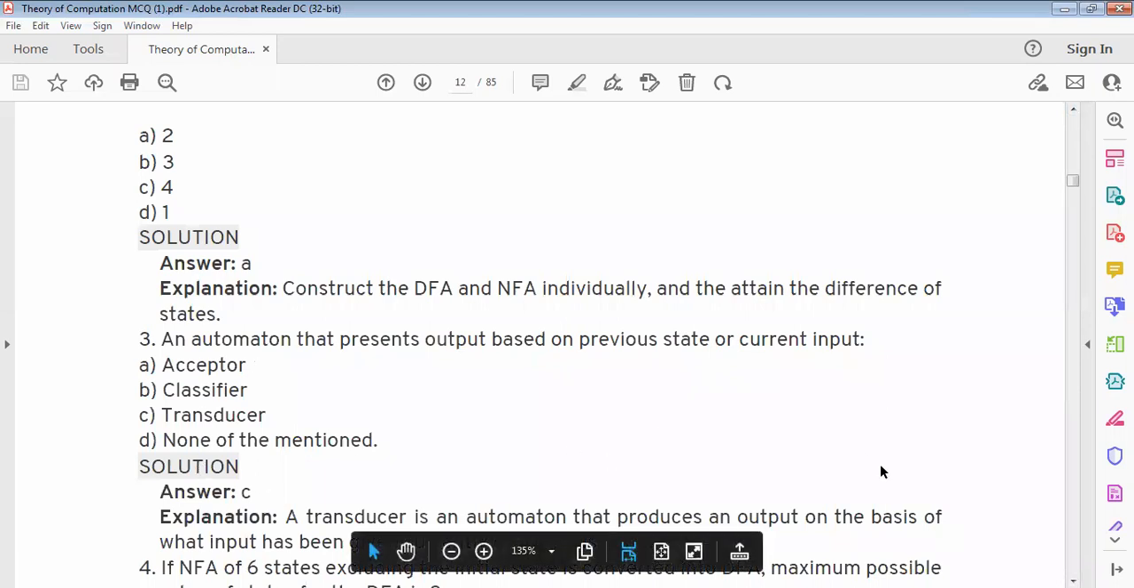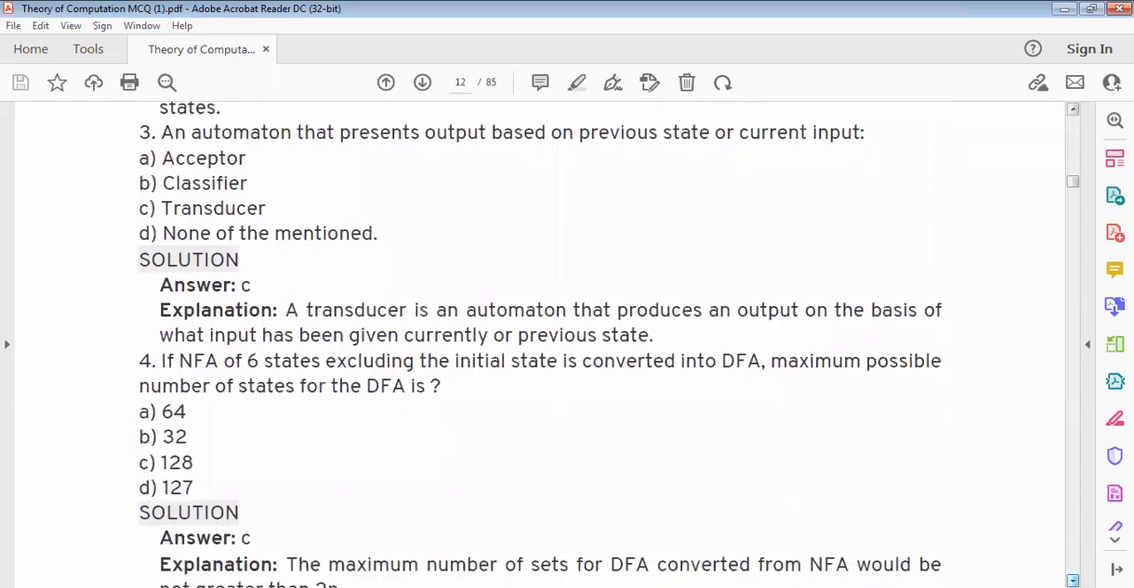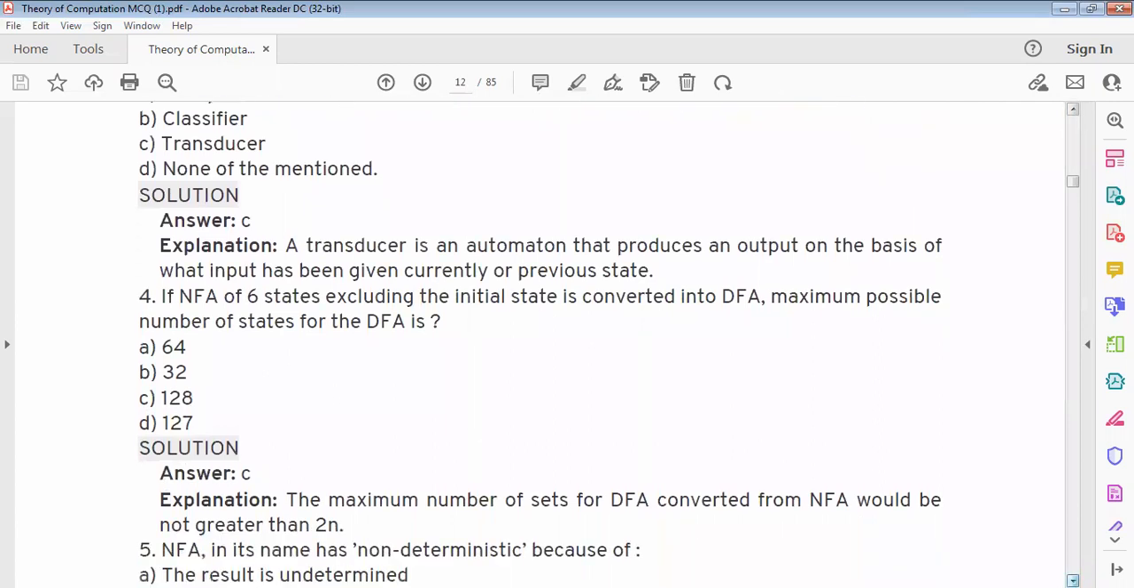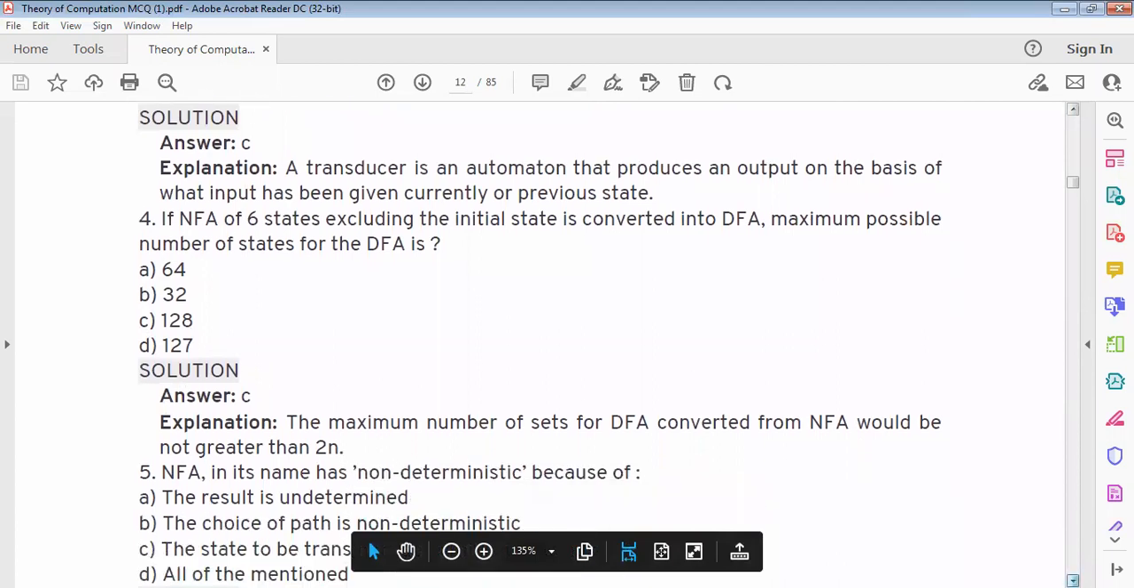An automaton that represents the output based on previous state or current input: answer is C, transducer. A transducer is an automaton that produces an output on the basis of what input has been given currently or of the previous state.